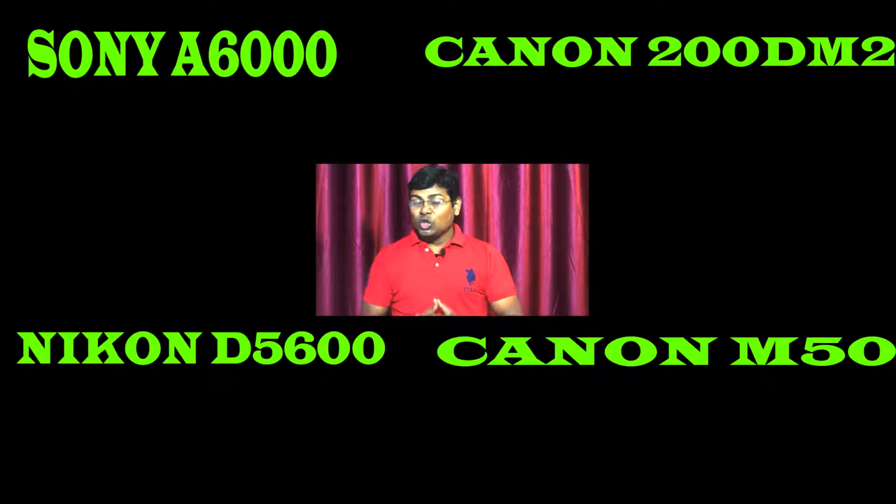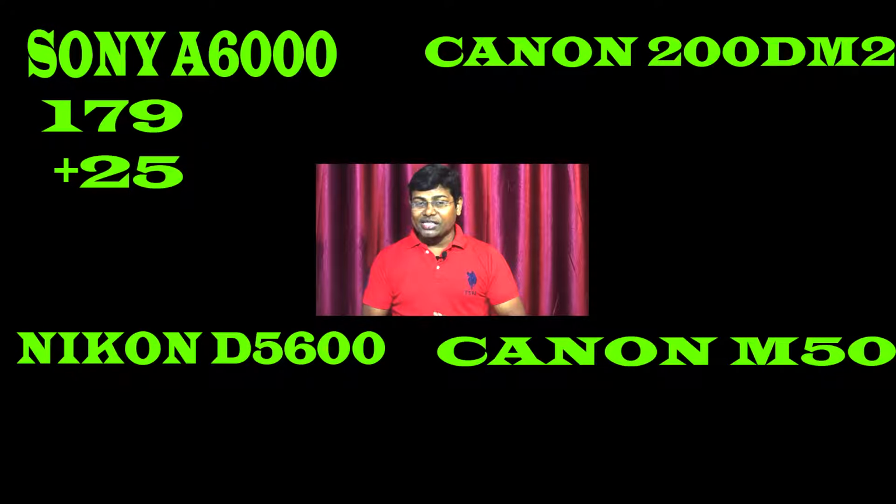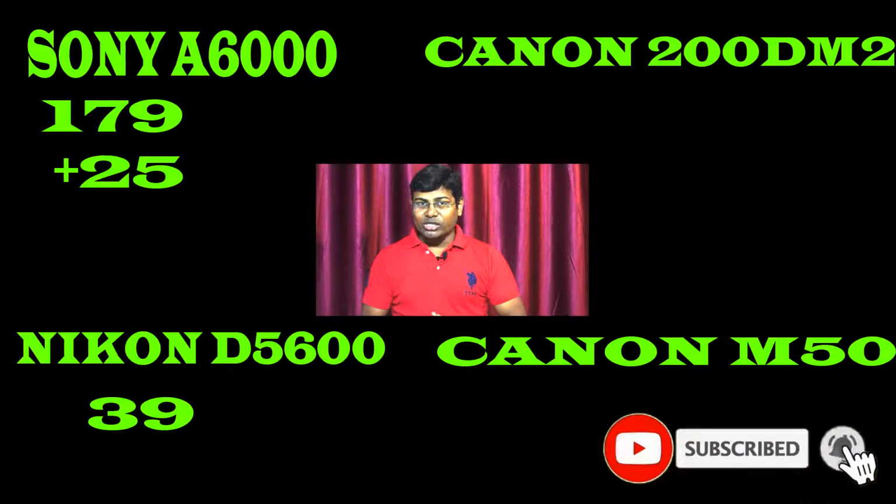So first, all these cameras are giving you almost the same megapixels. All the cameras are 24 megapixels. Sony a6000 is giving you 179 plus 25 focus points. Nikon is giving you 39 focus points.